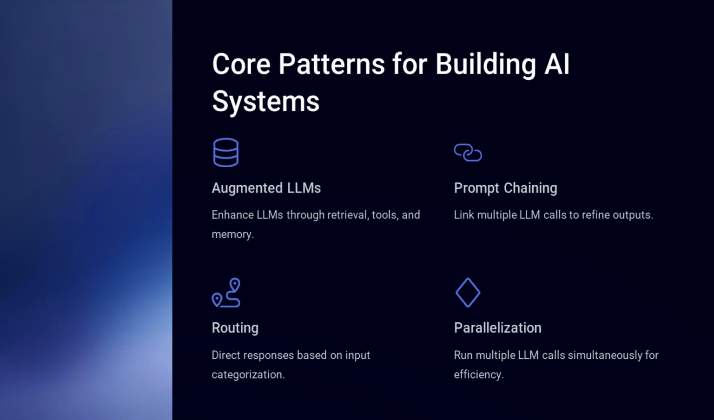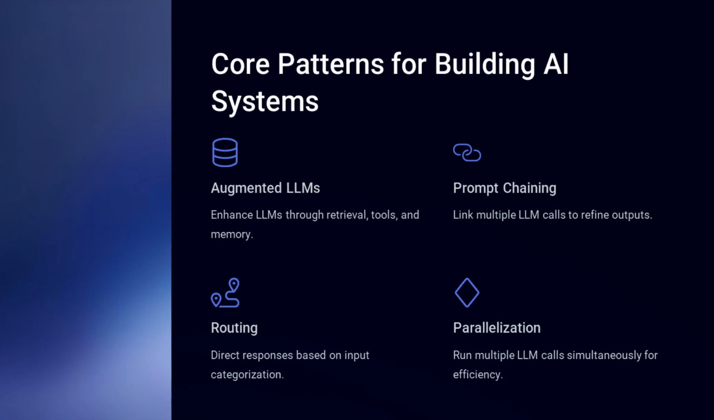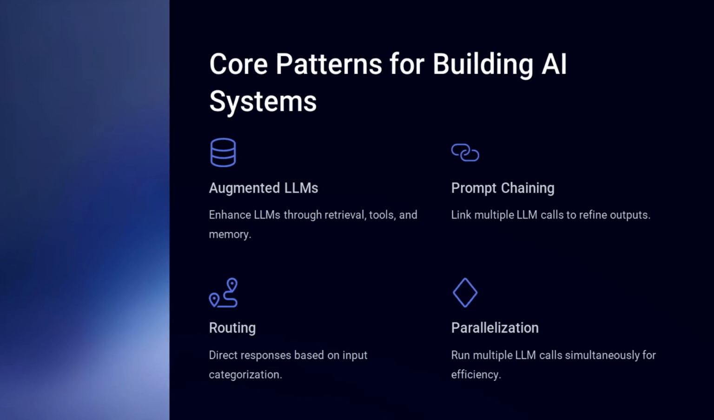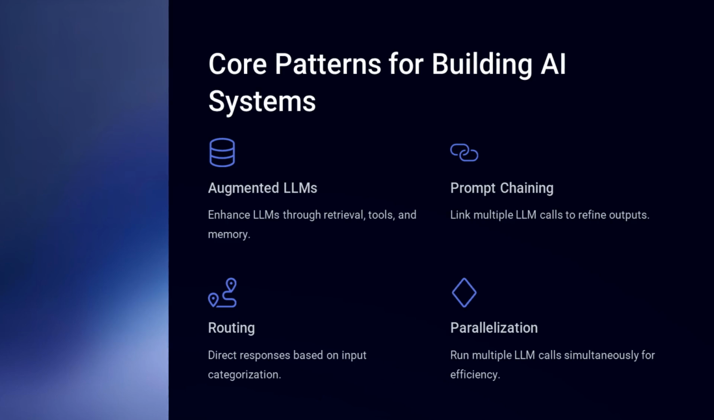Parallelization. Running multiple LLM calls simultaneously to improve efficiency. Used for evaluating AI-generated responses across different criteria in real time. Orchestrator worker model. A semi-agentic approach where LLMs assess input and determine the next steps. Example: an AI handling customer inquiries fetches order details, checks CRM data, and retrieves policy documents before formulating a response.